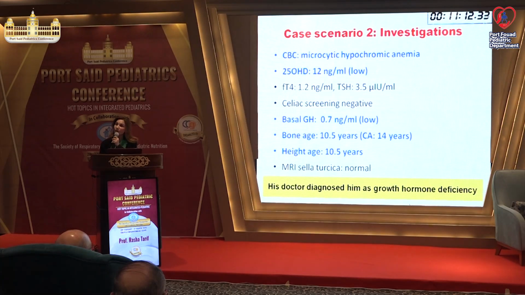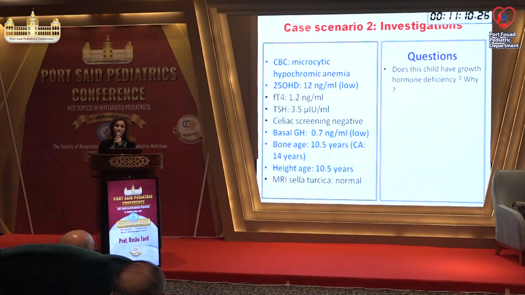His doctor diagnosed him as growth hormone deficiency, and let me ask you, does he have growth hormone deficiency and why? The same question, which is very important to me. Of course, we do not rely on basal growth hormone. Do you think he has delayed bone age? Yes, we said more than 1 year difference is a delay. Was MRI sella turcica indicated in such a boy? No, we do not need it, okay?